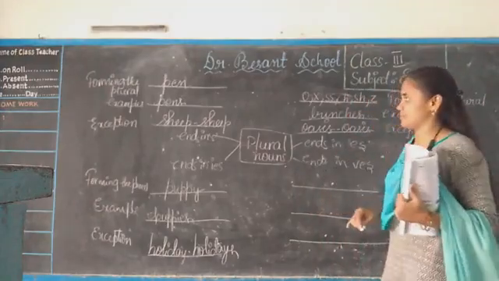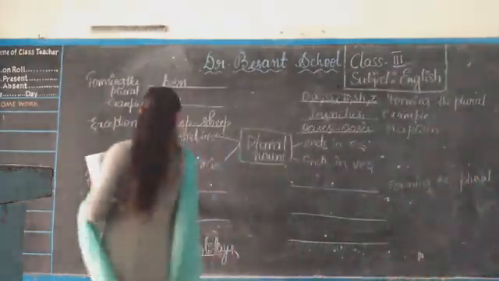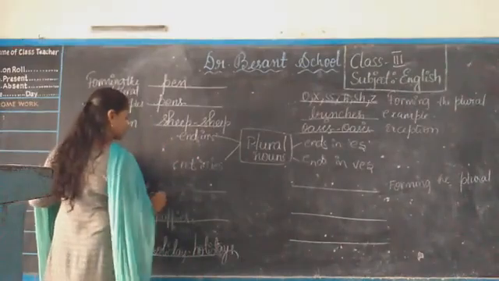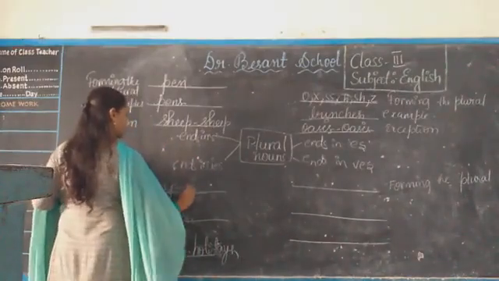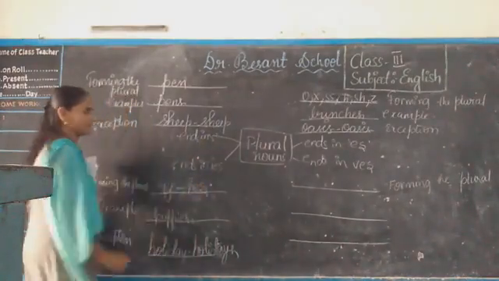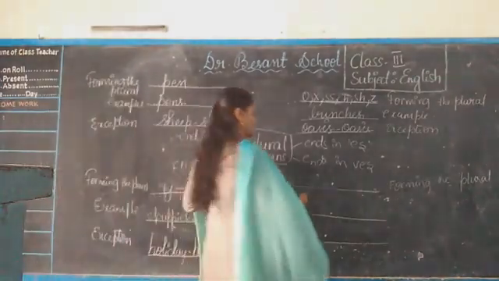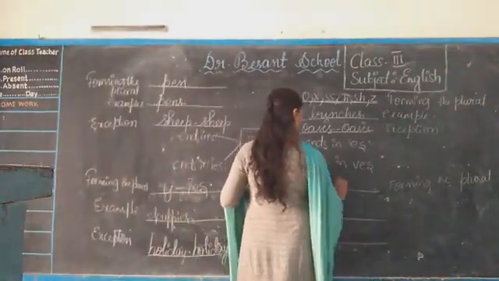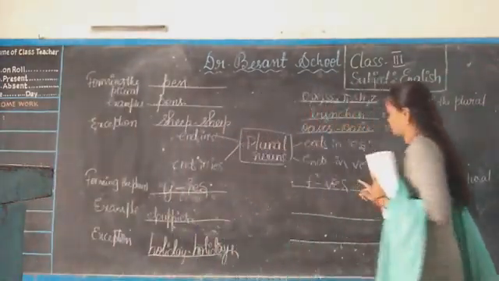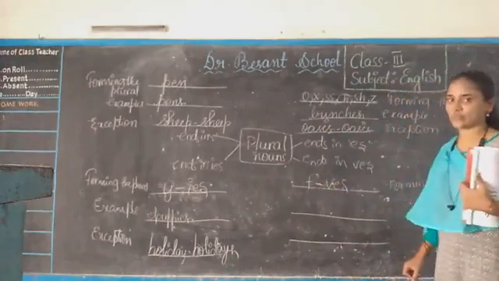You can easily remember now. For puppy, you write y to ies. In the same way for ves, f to ves. That will be good. It will be easy for you to understand also.